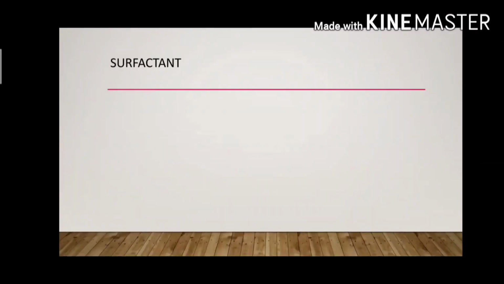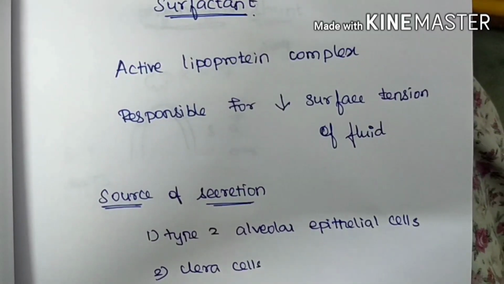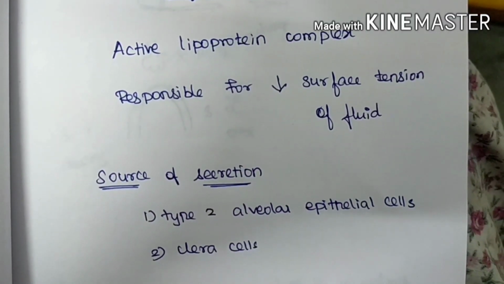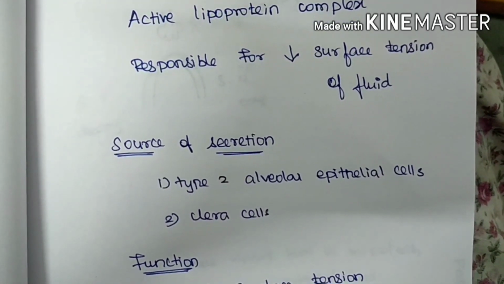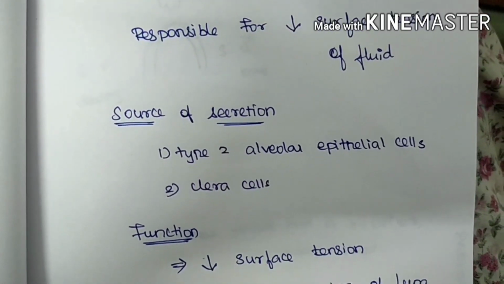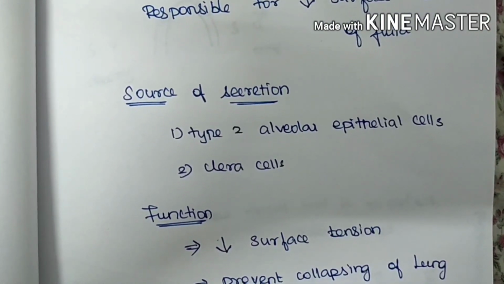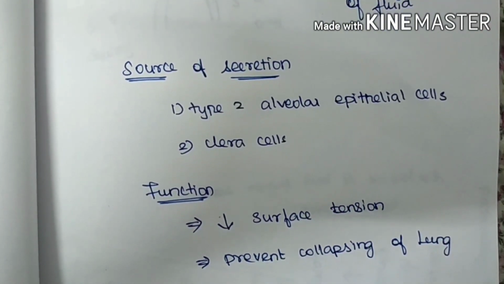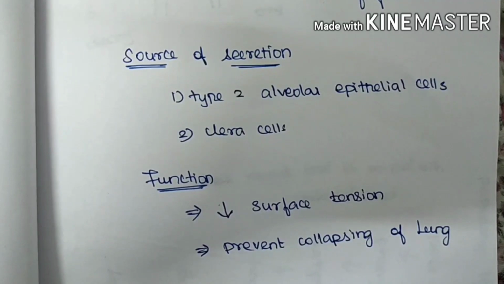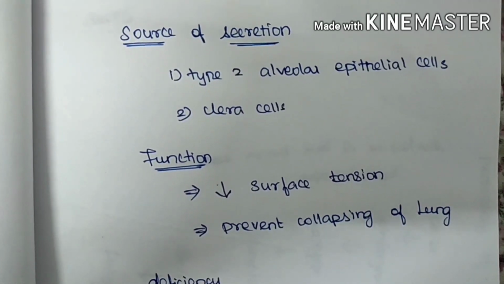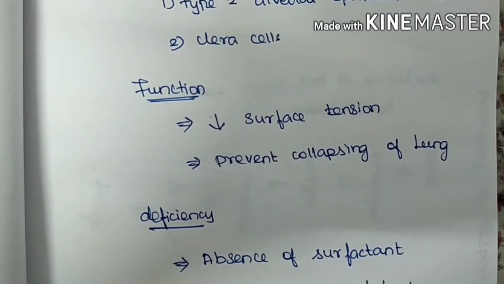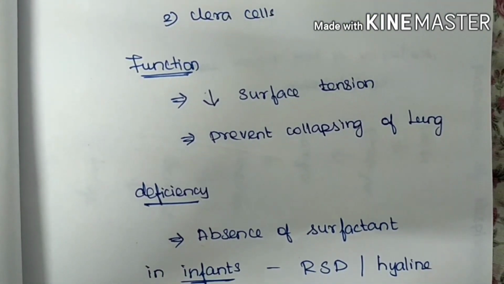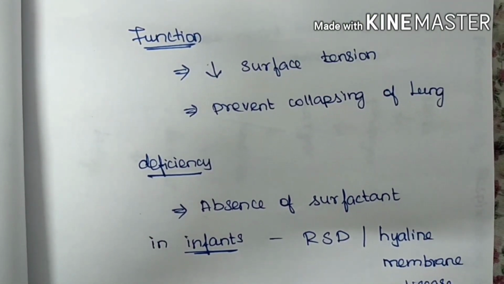And now see about surfactant. Surfactant is an active lipoprotein complex and it is responsible for decreasing the surface tension of fluid. Surfactant is derived from two sources. First is type 2 alveolar epithelial cells and second is Clara cells. And function, surfactant helps to reduce the surface tension and it prevents the collapsing of lung.